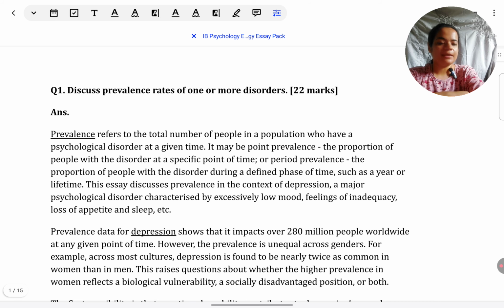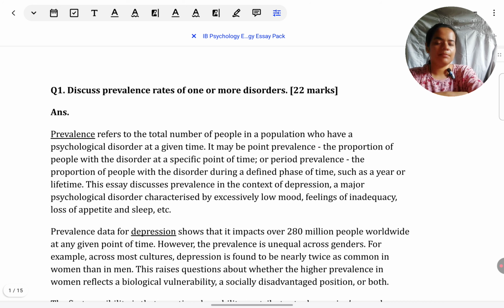This is for the command term discuss. And there is a slight difference in how you answer for various command terms. I've explained that in one of my previous videos, so definitely check out the IBDP playlist in which I've discussed how to answer various types of ERQs. Also, I did a video solving the ERQs for the October-November paper of 2024. In that also you will see my discussion of how you have to answer differently for different command terms.